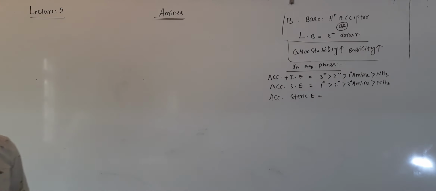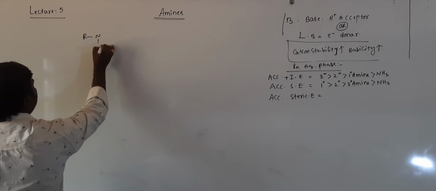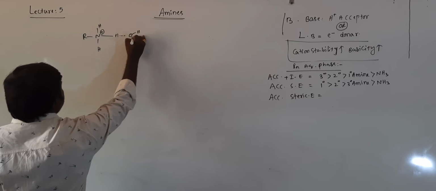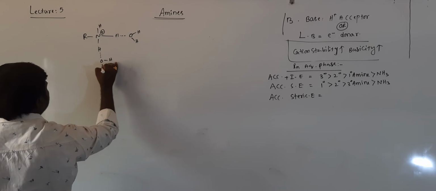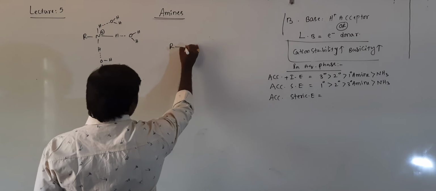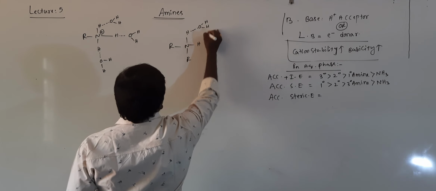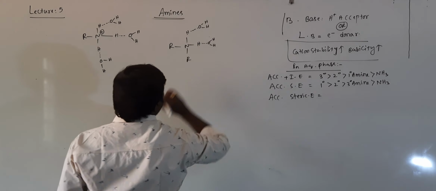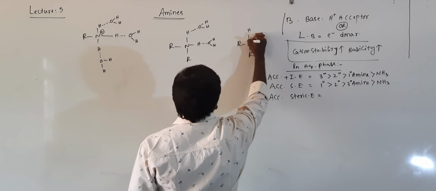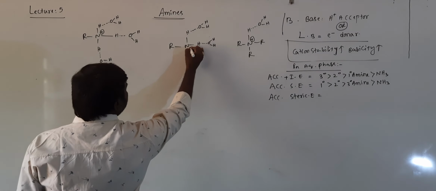Steric effect means, you just observe, I gave you already R, N, H, H, this is H plus. There are three hydrogen bonds already given. You took this, yes, three hydrogen bonds. Next R, N, H, H, H: there are two hydrogen bonds with the two water molecules. Next R, N, R, H plus: there is only one hydrogen bond with water.